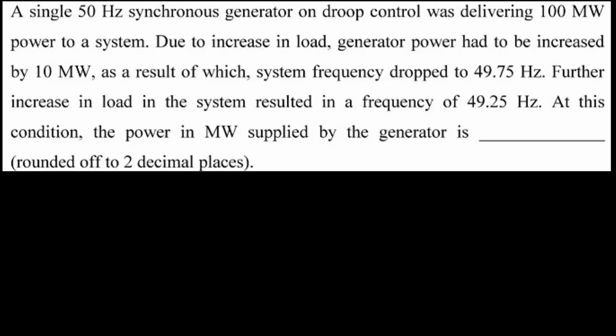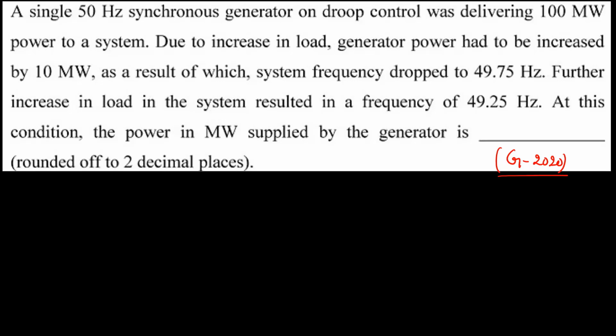Now this is, I think, a GATE 2020 question. Just read and try. A 50 hertz synchronous generator on droop control is delivering 100 megawatt power to a system. Due to increase in load, the generator power had to be increased by 10 megawatt.